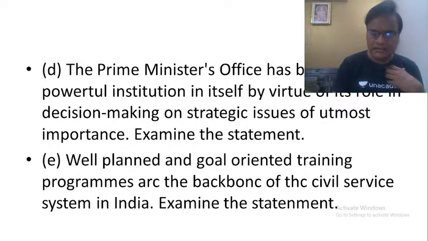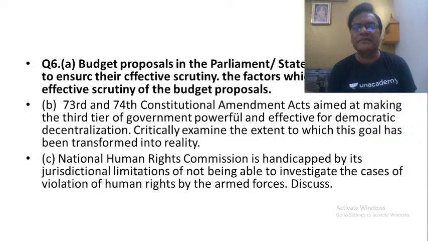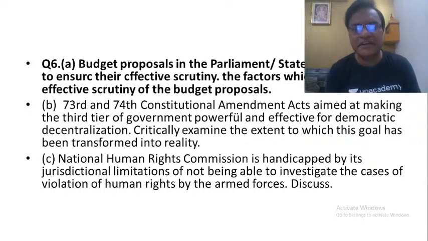Then let us go to the next question. Budget proposals in the parliament and state legislatures fail to ensure their effective scrutiny. Analyze the factors which constrain effective scrutiny of budget proposals.